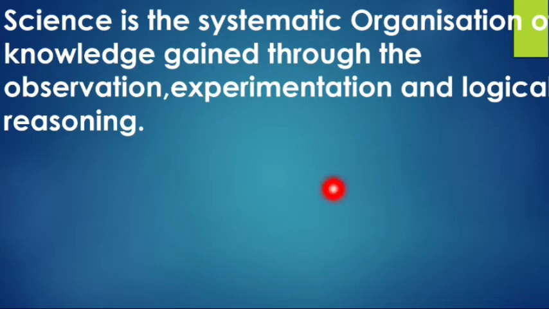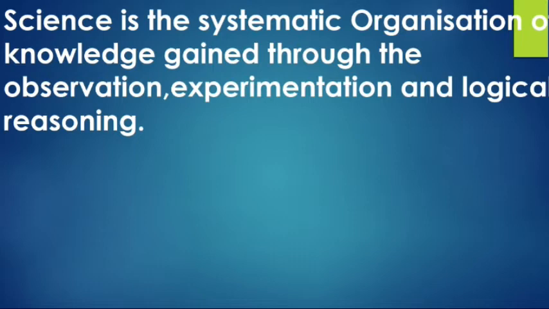See the definition once again I tell. What is the definition of science? Science is the systematic organization of knowledge gained through the observation, experimentation and logical reasoning. Okay, this is the definition of science. First we saw what is the meaning of science, then what is the definition of science, then what is the branch of science. Next we can see what is the branch science deals with.